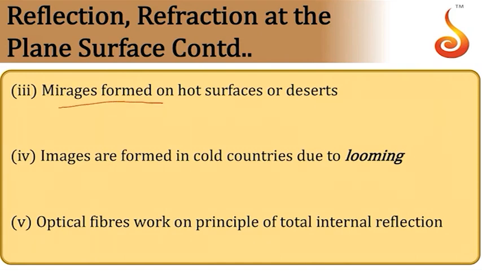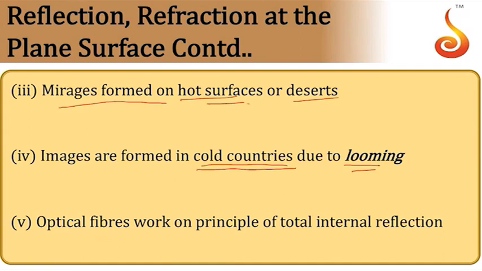Then the mirages that are formed in deserts are due to refraction and total internal reflection. So in the cold countries, on a hot surface, you will see mirage. You will have reverse atmospheric condition in cold countries. There you will see something called looming. In the case of mirage, you will see an inverted image of the tree which is shaking below the actual tree.